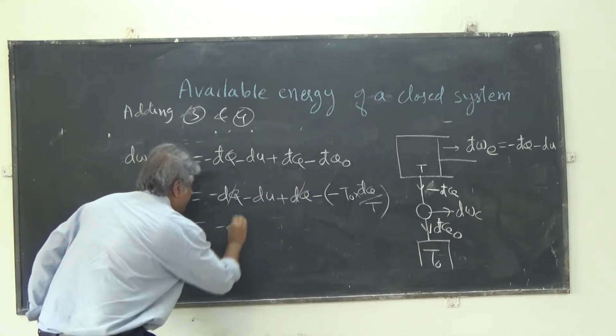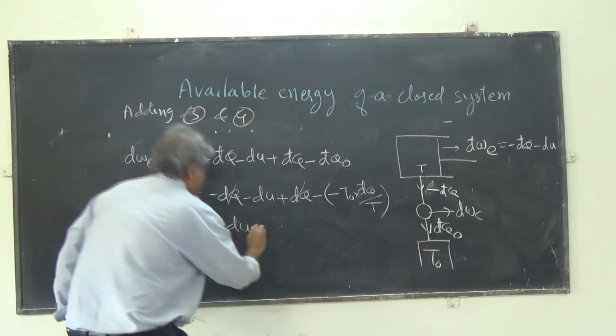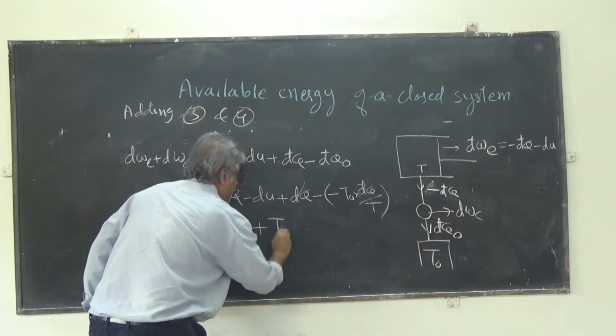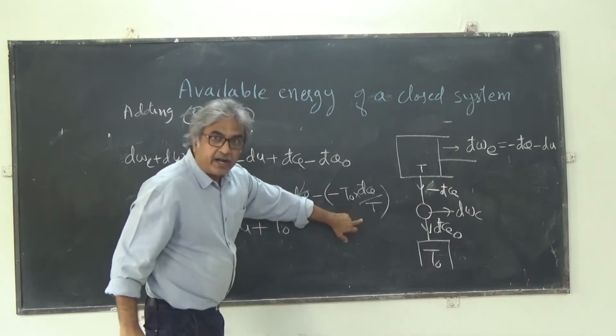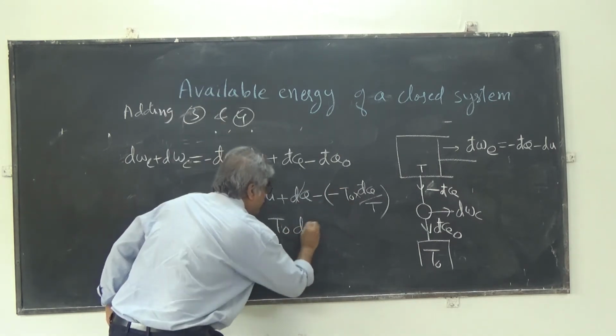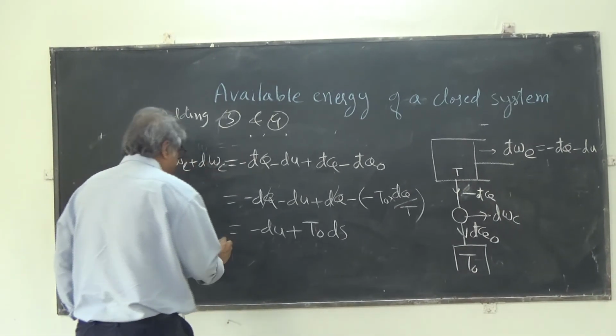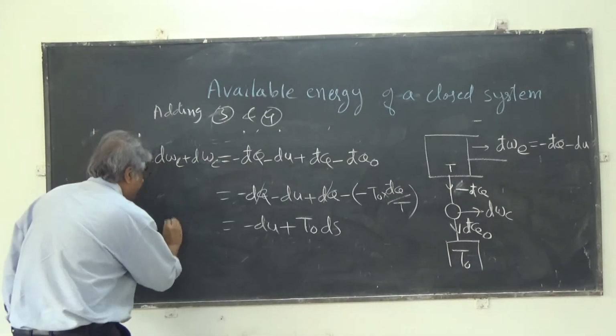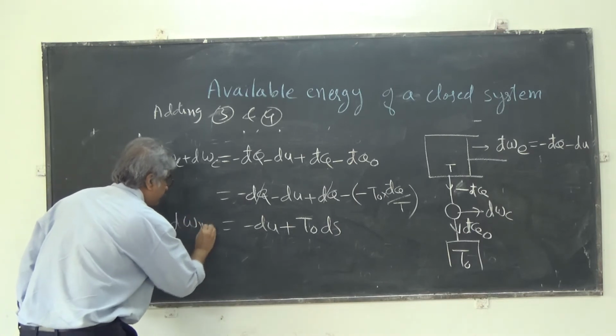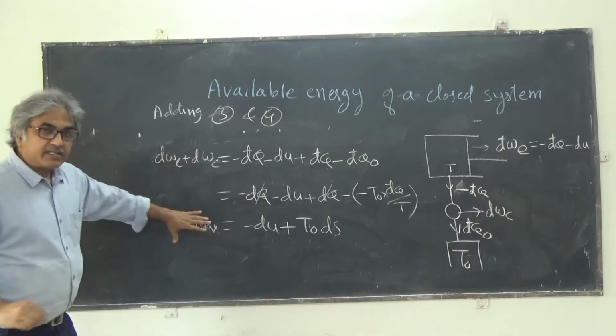So this is minus dU plus T naught into dQ by T, which is dS. This is your dW max.